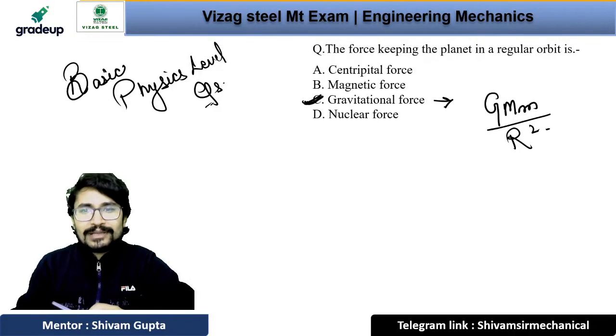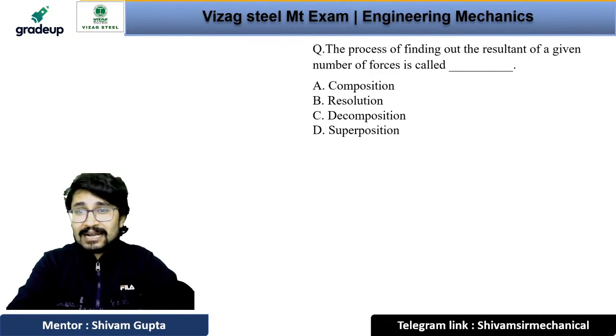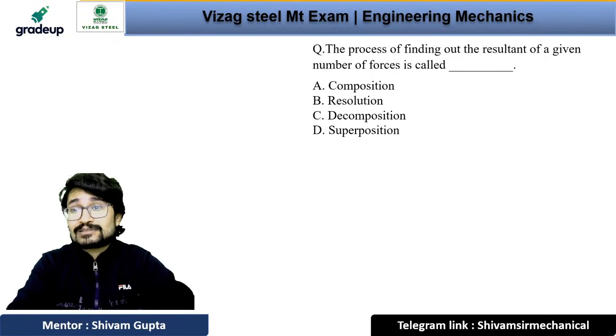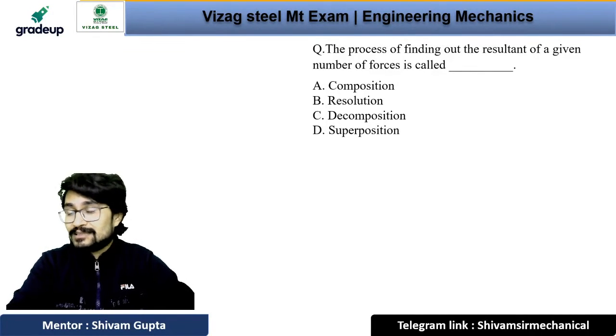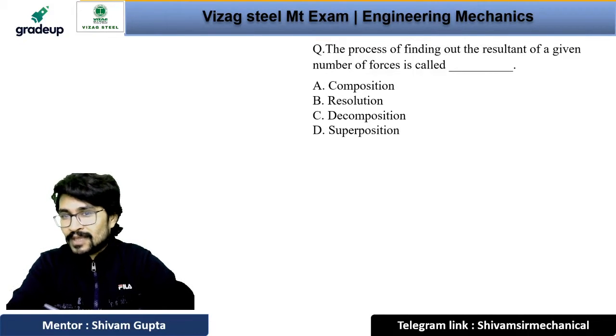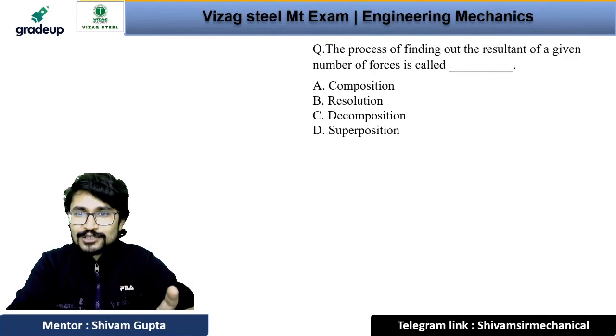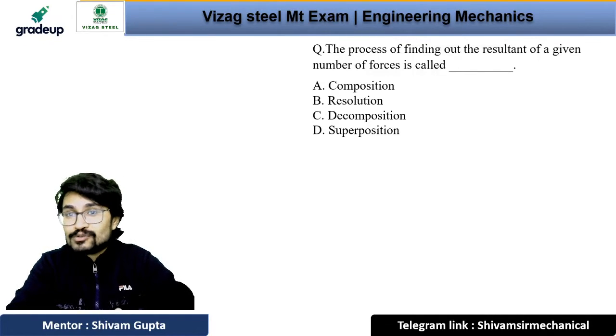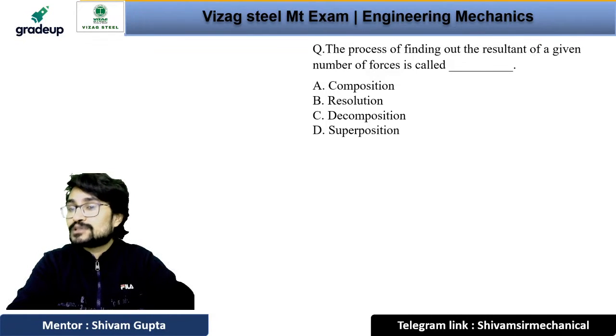Okay. Now coming to the next question. Next question is saying that the process of finding out the resultant of a given number of forces is known as. Wow, what a question. You must have heard about composition, resolution, decomposition or superposition. The process of finding out the resultant of a given number of forces is known as.